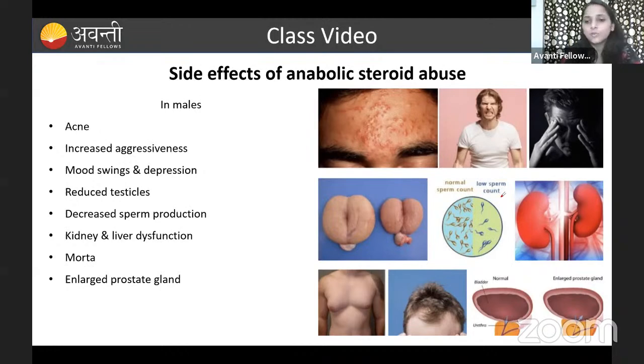And enlarged prostate gland. In the male, you can see the prostate gland. Here it will lead to enlargement of the prostate gland. So here you can see enlargement of the prostate gland. Yes, here you can see this is a normal one and here you can see it is enlarged. Okay, this is the enlarged prostate gland. So remember, guys, these are the side effects of the steroidal hormones. Okay, fine. If you understood, let us go to the next.